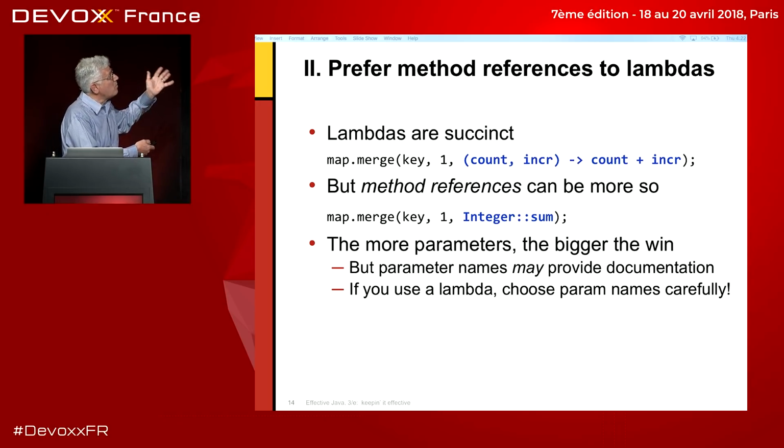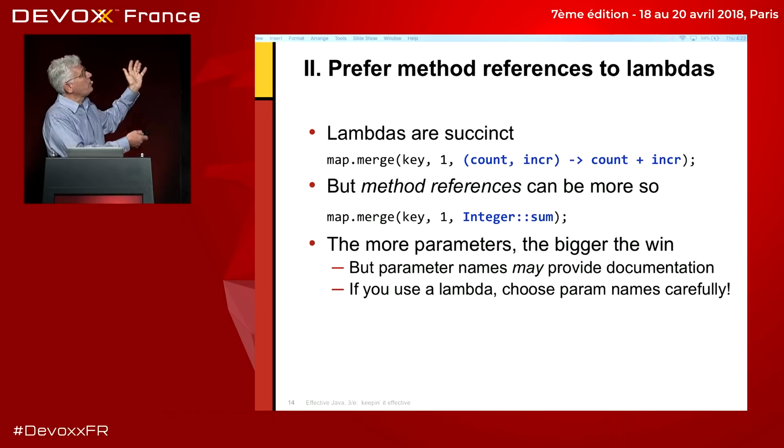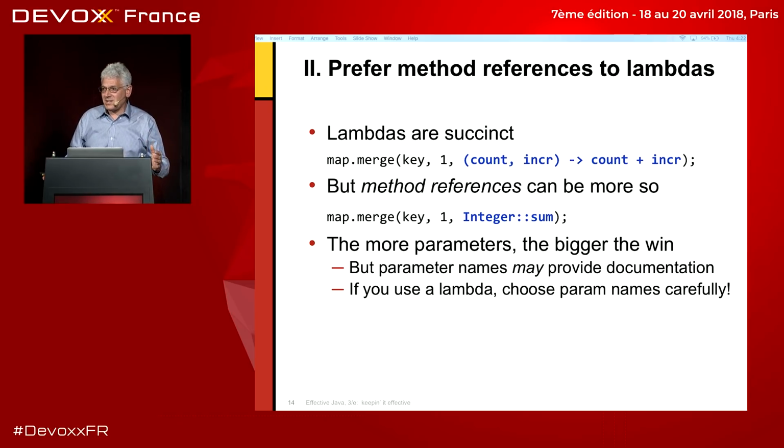Anyway, the more parameters you have, the bigger the win for using method references instead of lambdas, because with a lambda, you actually explicitly have every parameter mentioned, whereas method references don't mention any of the parameters. So if you've got a lot of parameters, the method reference is a lot shorter, but the parameters are sometimes good.